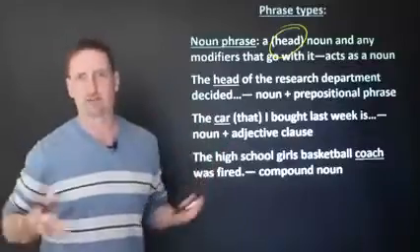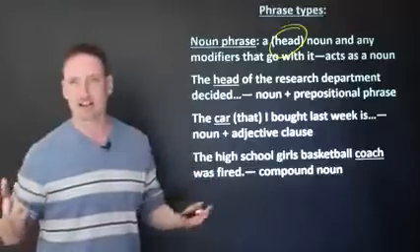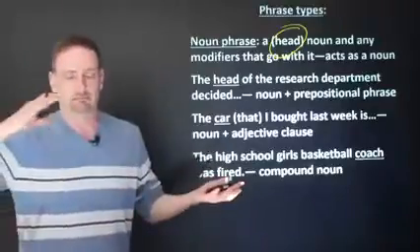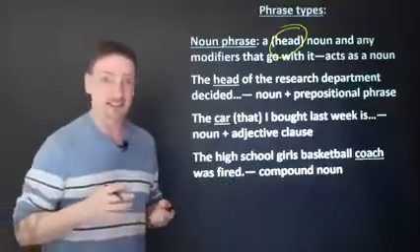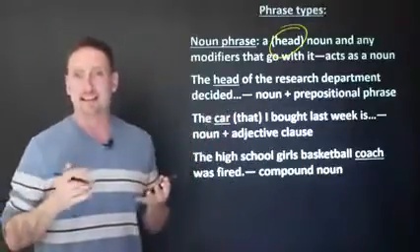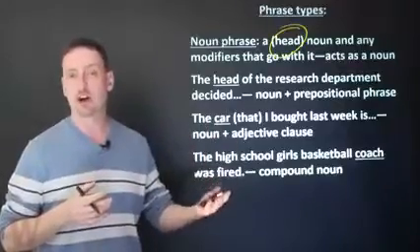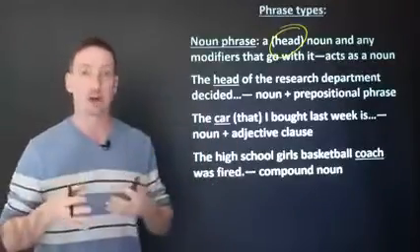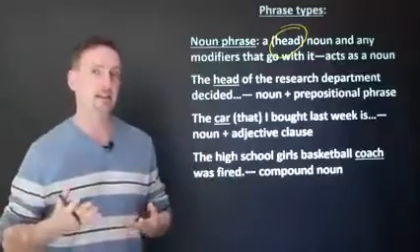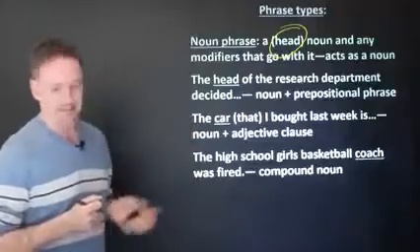And then whatever modifiers you want to add, adjectives, adverbs, if you want to add clauses, adjective clauses, etc. Now, the thing about a phrase, because it's working like a noun, it can take the place of a noun. It could be a subject of a clause. It could be an object or a complement making up the predicate, or it could work in another capacity. So here are a few examples.